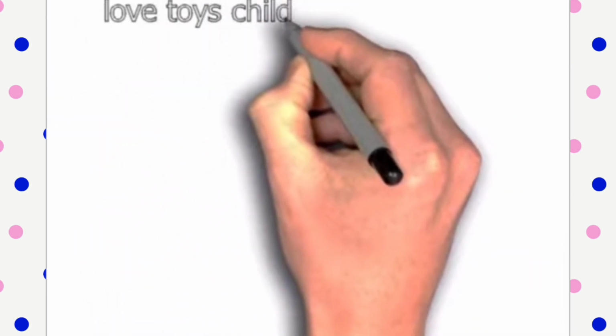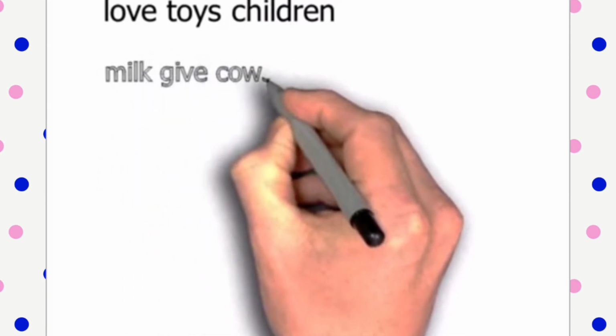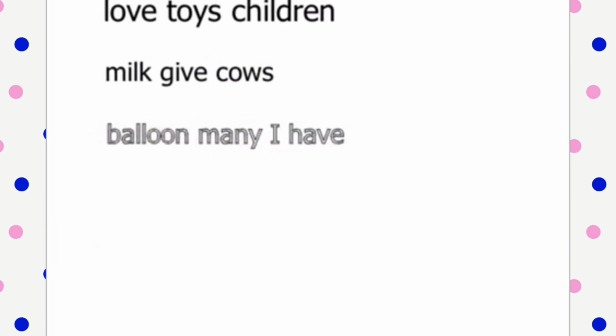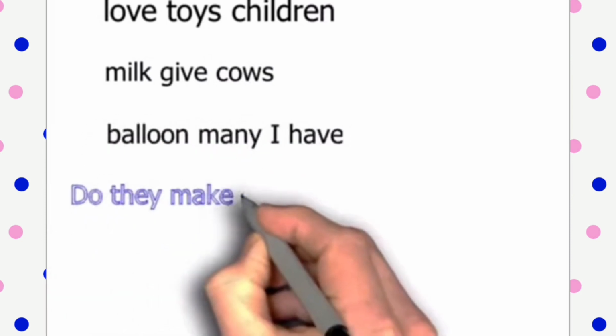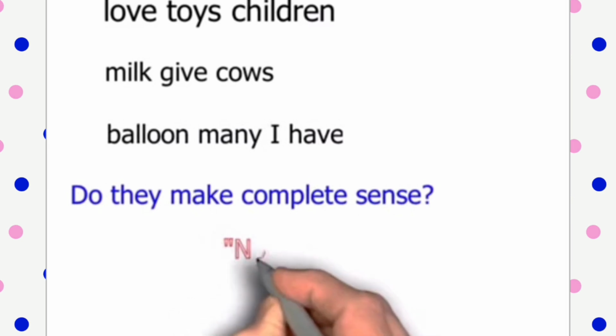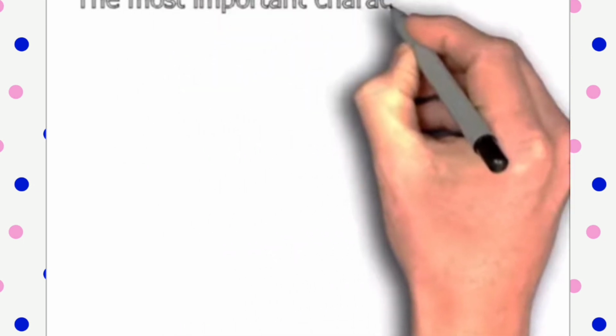For example, love toys children. Milk gives cow. Third is, do balloon many I have. Do they make complete sense? Is there any meaning in the sentence? No, we have to keep the sentence in order.